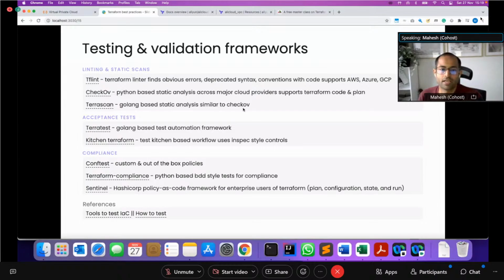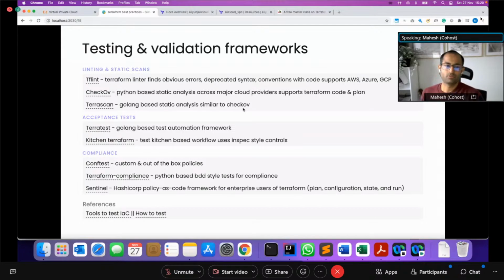Checkov and TerraScan are, again, static scanners. They go beyond just the basic deprecation syntax. They look at cloud provider best practices for various resources, how you should be securing them and so on. Checkov and TerraScan, one is built in Python, the other in Golang, but they have similar capabilities when it comes to checking whether your code follows best practice, and if it has any obvious errors that you can catch in terms of compliance.